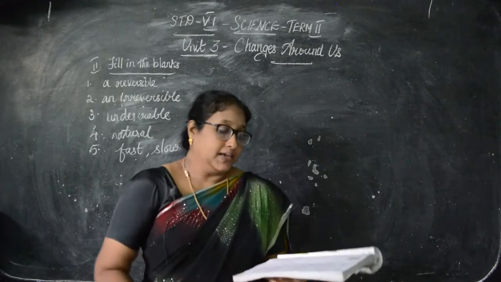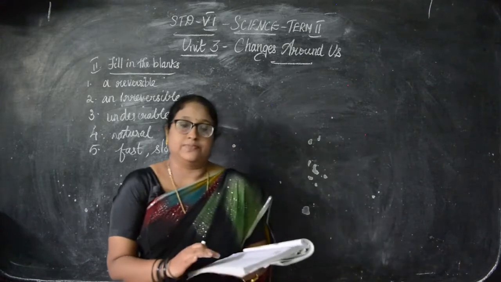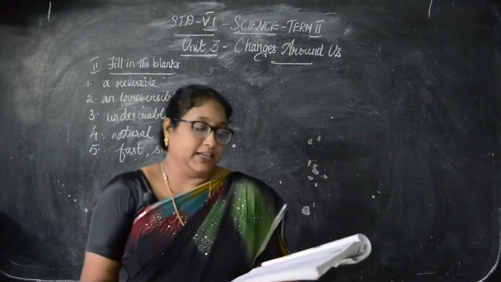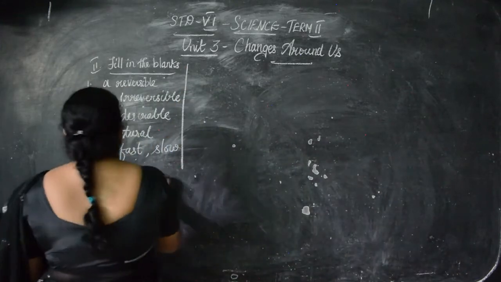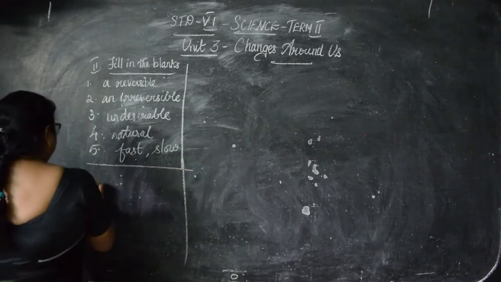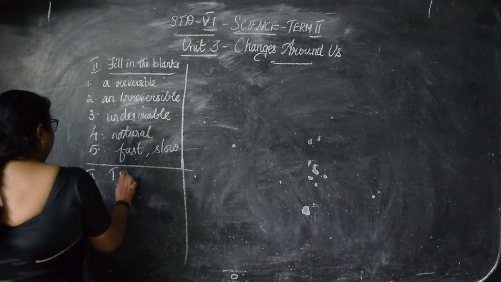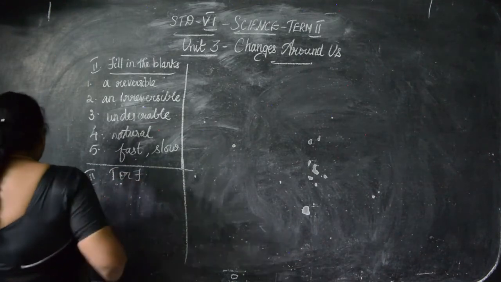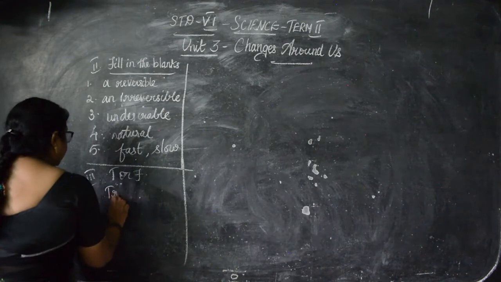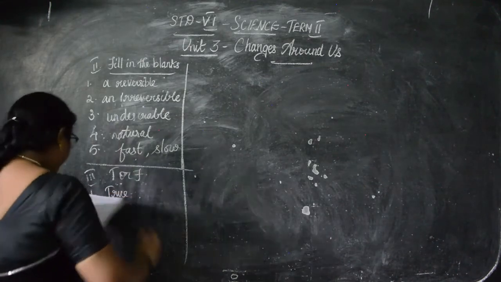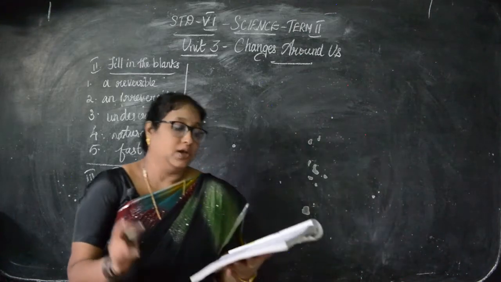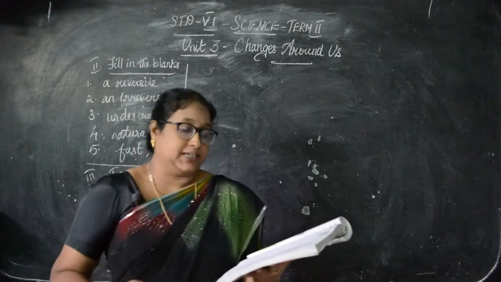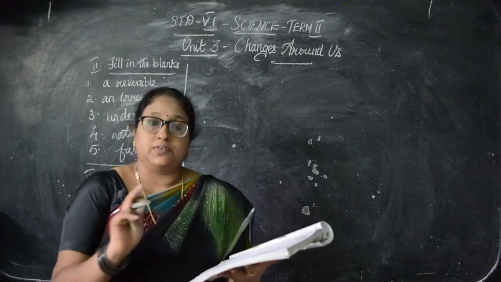Then true or false, give the correct statement. So I think you have this here. Roman number 3, true or false. First one, growth of teeth in an infant is slow change. What I said, true. Then second one, burning of matchstick is a reversible change. So here also they have asked, if false, give the correct statement.